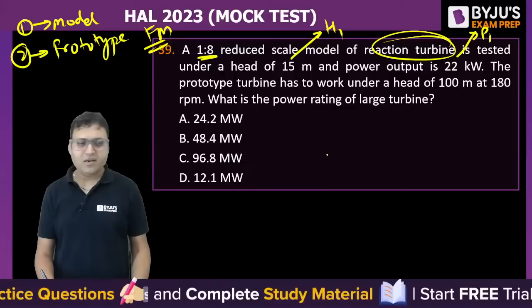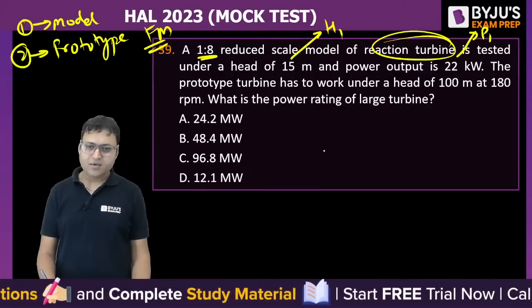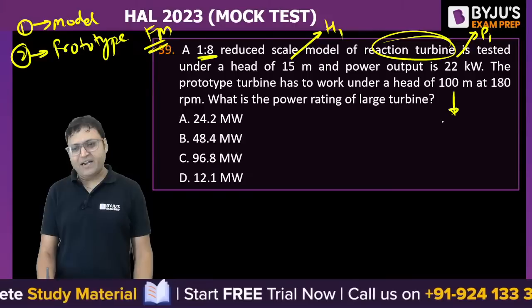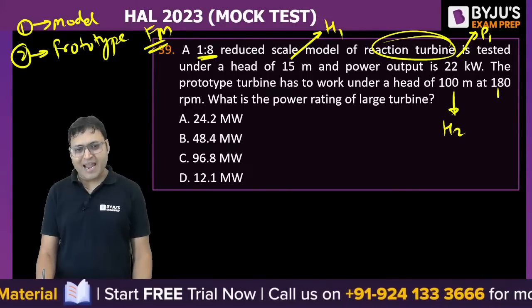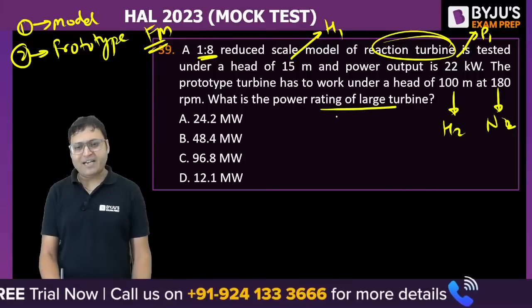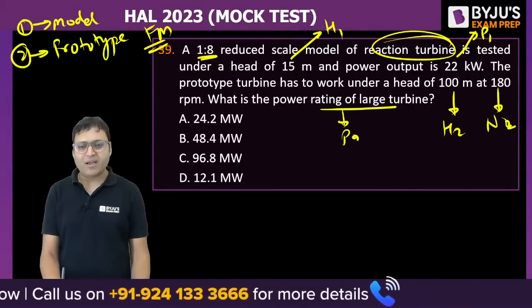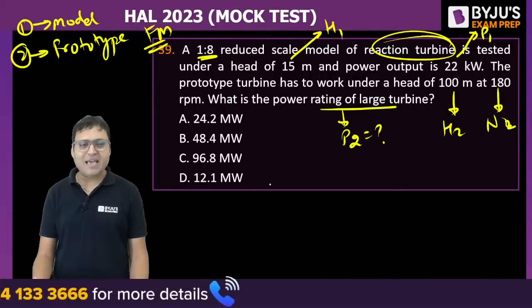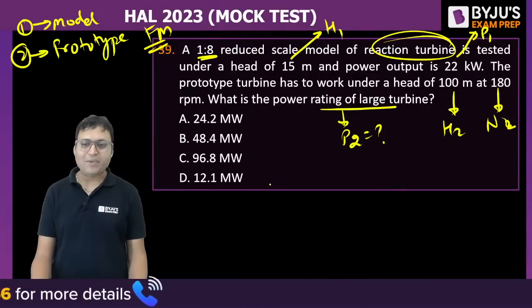Prototype is the actual turbine. The prototype turbine has to work under a head of 100 meter, that is H2, and at 180 RPM, that is N2. What is the power rating of the large turbine or actual turbine? P2 is how much? So we need to develop a relation between P and H or P, D and H.